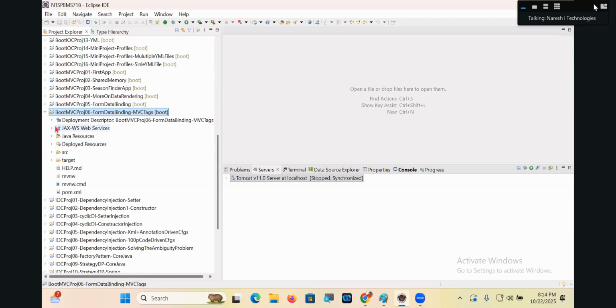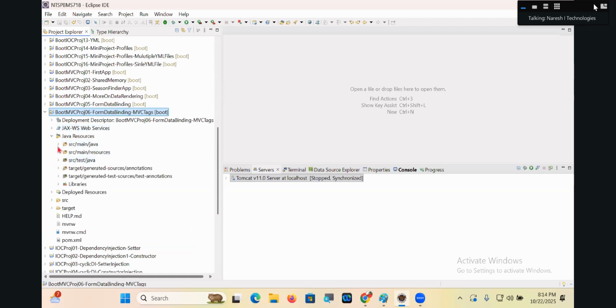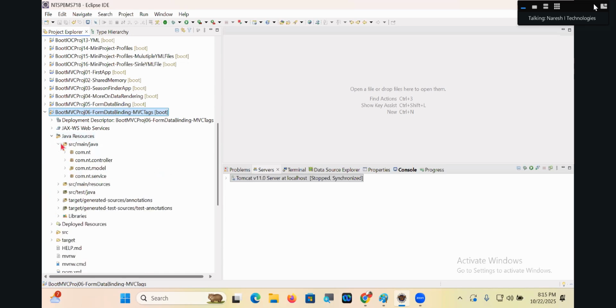First of all, everything is perfectly there, guys. The form launching method also creates the model class object because of @ModelAttribute. That means whenever the object is created, initial values will be there. Now that object we have to link with the form tags, the JSP form tags given by Spring MVC. Already the jars are added. If you want to use tags of any JSP tag library, we need to import the JSP tag library.